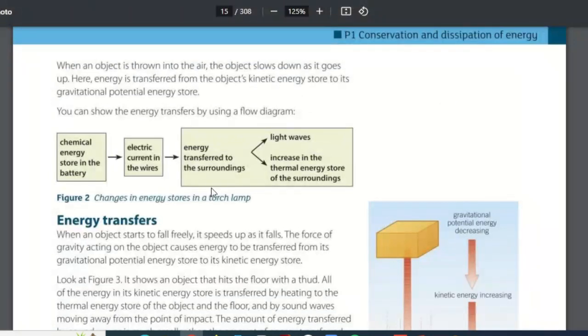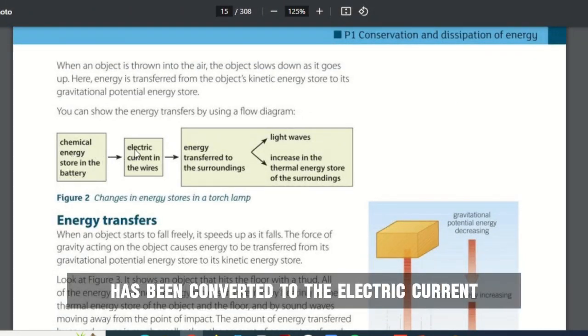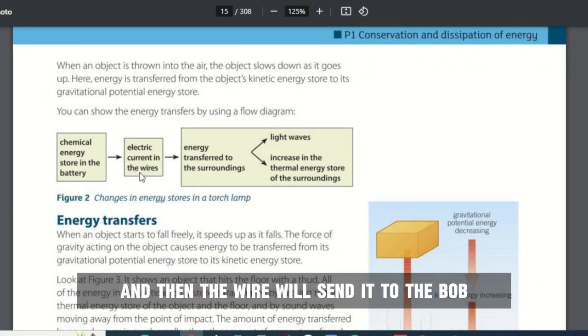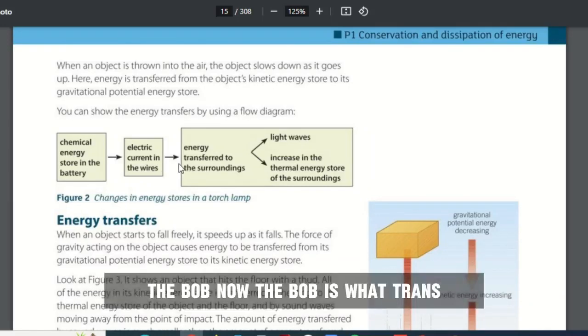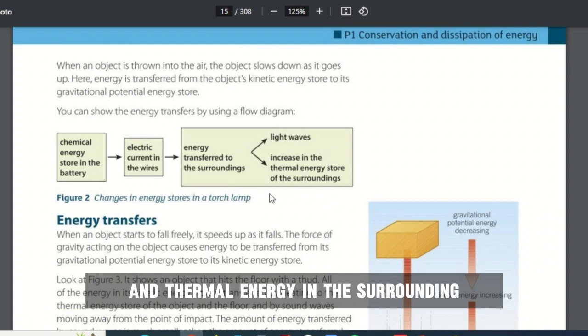All right. Now for the torch, the chemical energy stored in the battery is being converted to the electric current in the wire. That's the electrical charges, and then the wire will send it to the bulb. The bulb is what transfers the electrical energy to light waves and thermal energy in the surroundings.